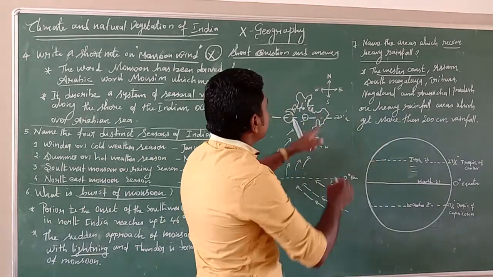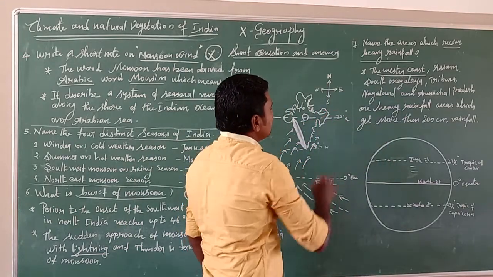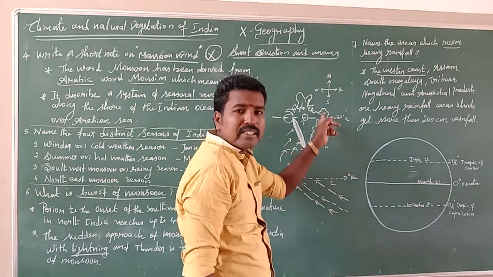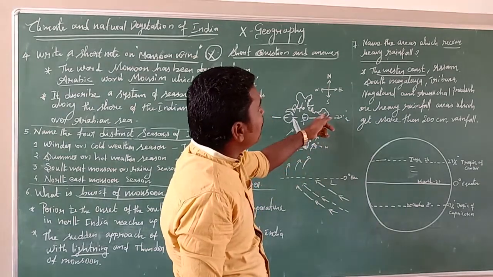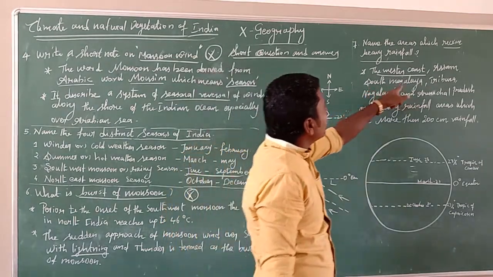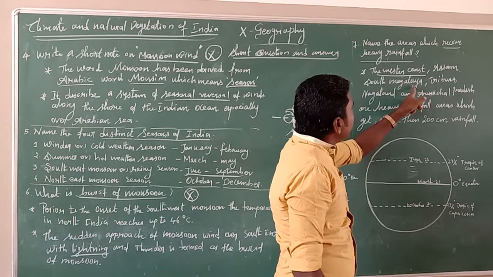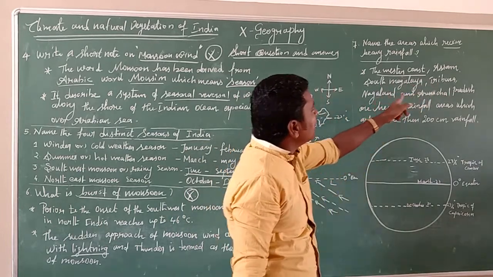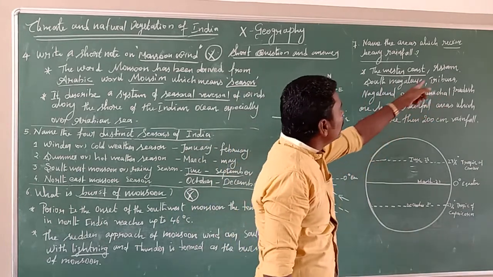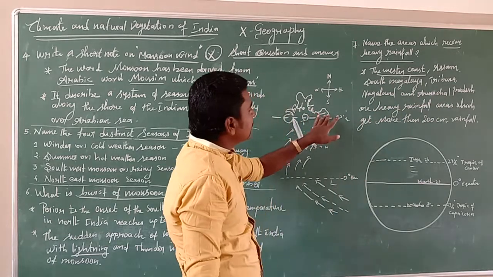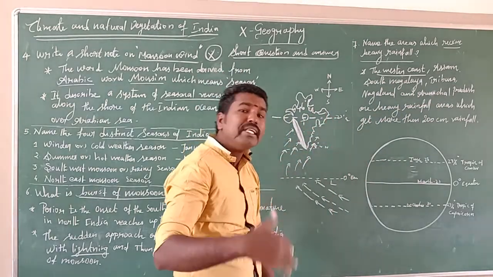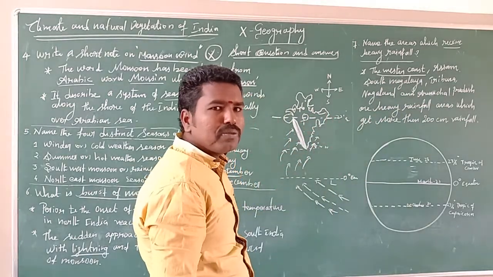Assam is a state that lies in the northeast part of India. You know the seven sister states. Assam, Meghalaya, Tripura, Nagaland and Arunachal Pradesh, these northeastern states receive heavy rainfall due to the southwest monsoon.